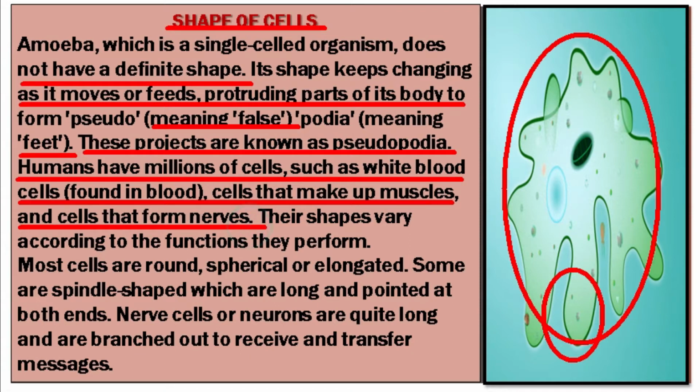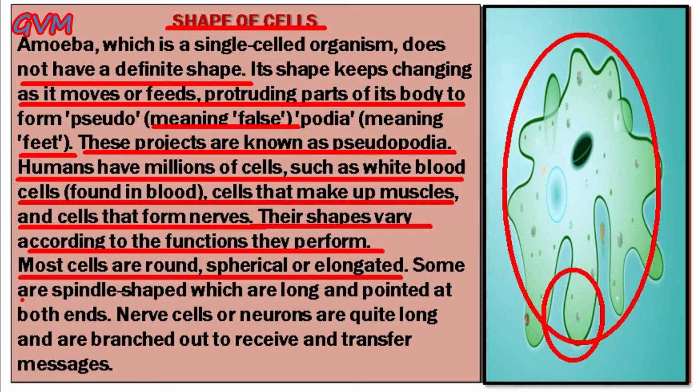So students, all these cells in a human body have different shapes and all these cells perform different kinds of functions on the basis of their shapes and size. Some of the cells in the human body are round, whereas some are spherical, whereas others are elongated. And in fact, some of the cells in a human body are of spindle shape, which are long and pointed at both ends.